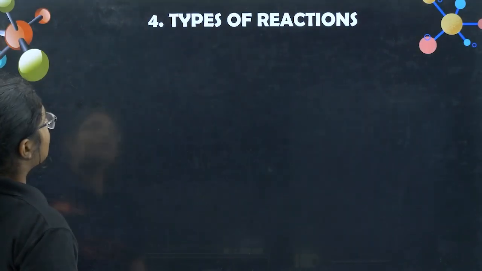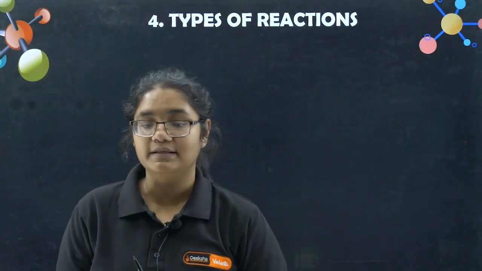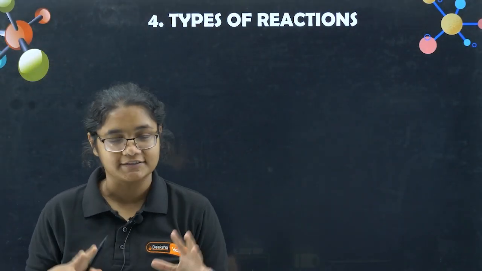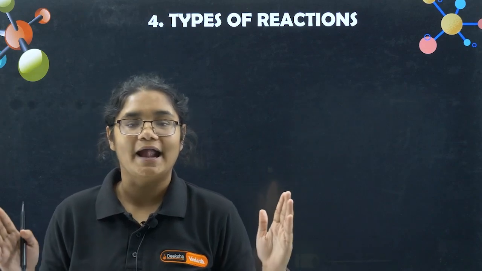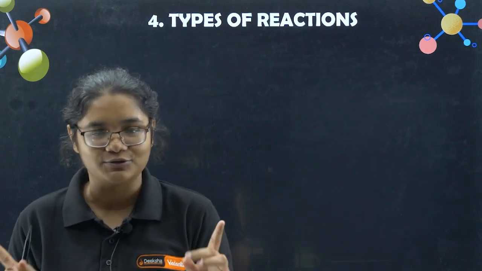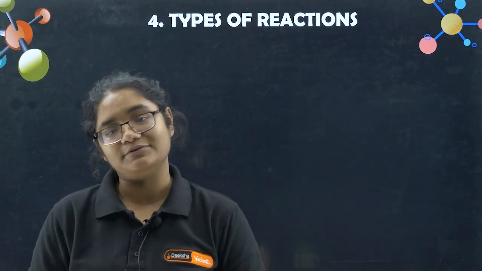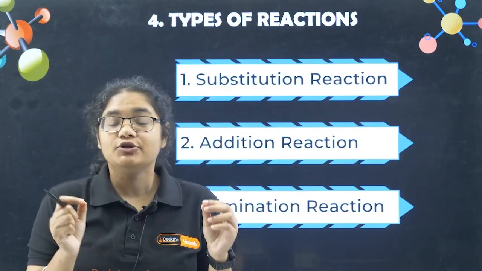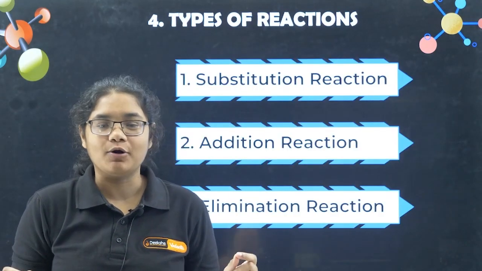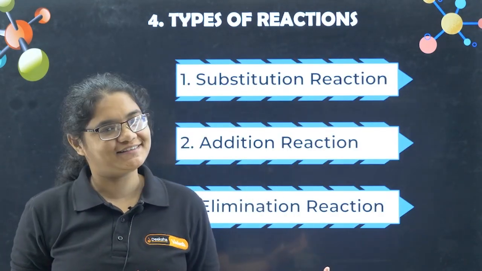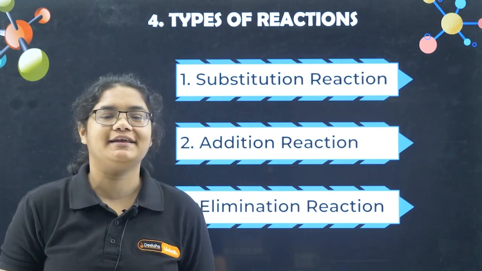Fine. Now we will go to the next topic, that is types of reactions. This is the last topic for this video, and after this, this whole bridge course, the organic chemistry bridge course, is going to end. So now we are going to study the last part of this lecture, that is types of organic reactions.